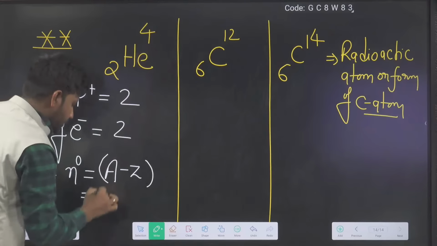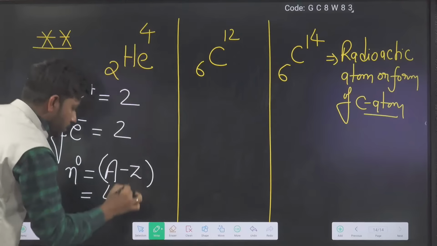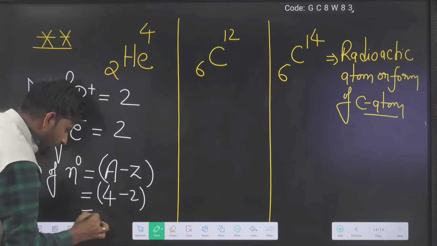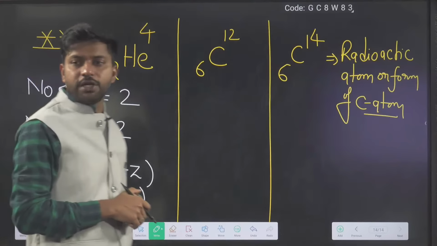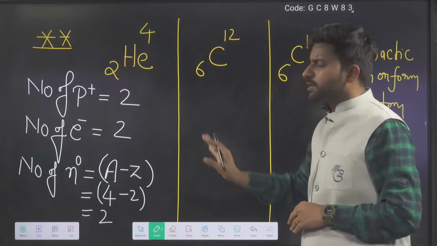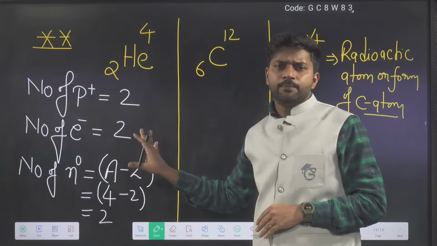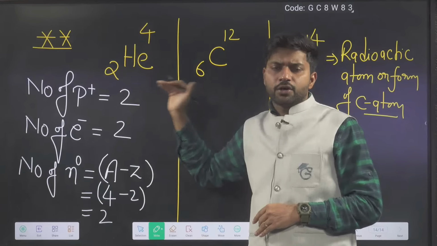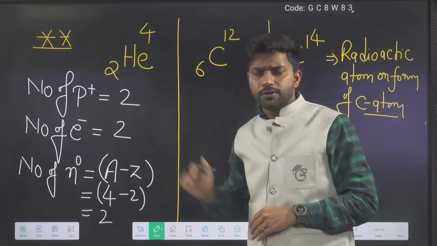A is 4, Z is 2. This difference will be 2. So here 2 neutrons are available. This is the very basic method to find electrons, protons, neutrons.